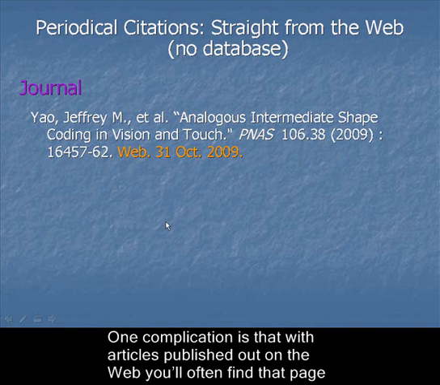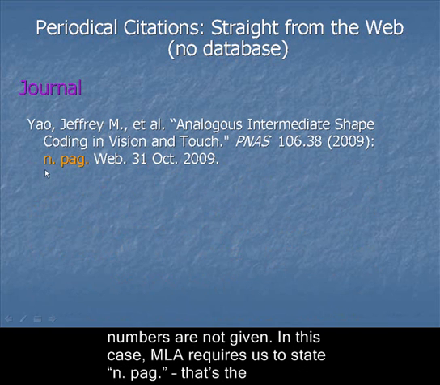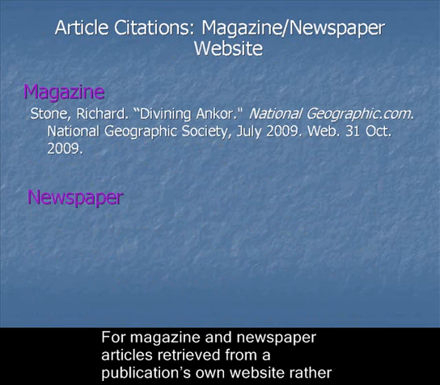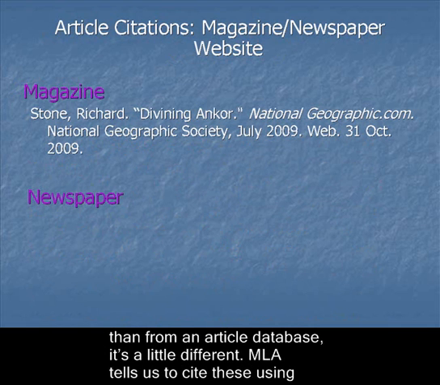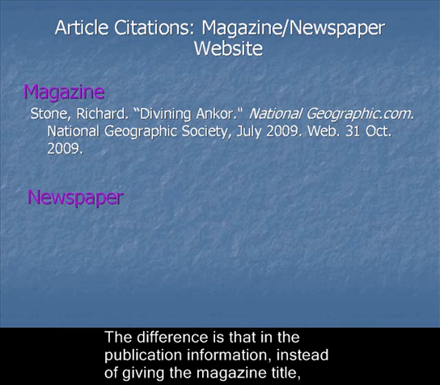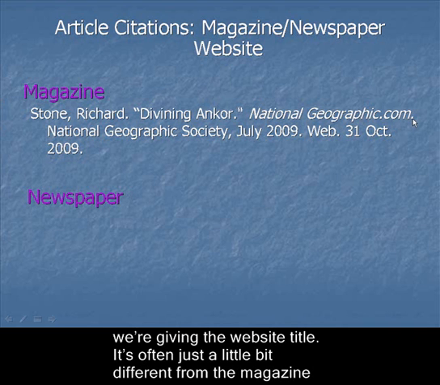One complication is that with articles published out on the web, you'll often find that page numbers are not given. In this case, MLA requires us to state n.pag., that's the abbreviation for no pagination, where the page numbers should have been. For magazine and newspaper articles retrieved from a publication's own website rather than from an article database, it's a little different. MLA tells us to cite these using their rules for citing web pages rather than the rules for citing the articles. The difference is that in the publication information, instead of giving the magazine title, we're giving the website title. It's often just a little bit different from the magazine title itself.